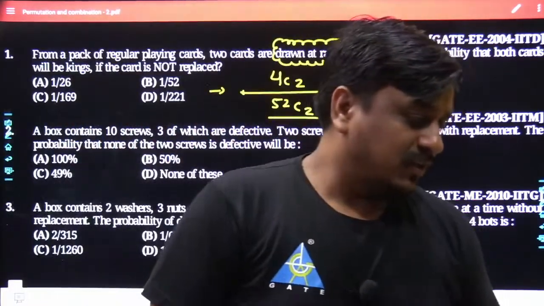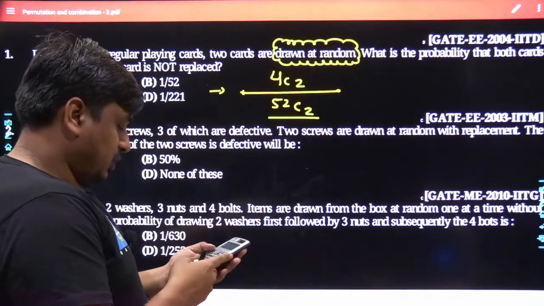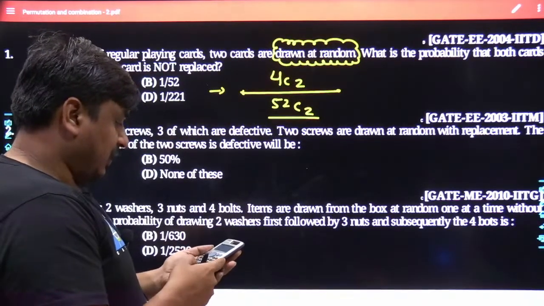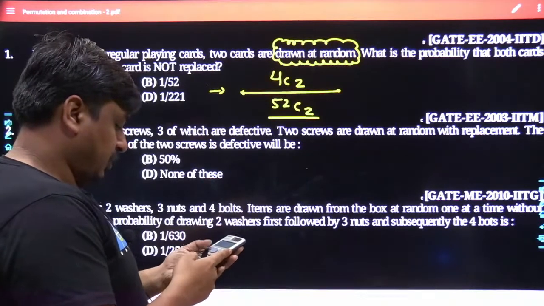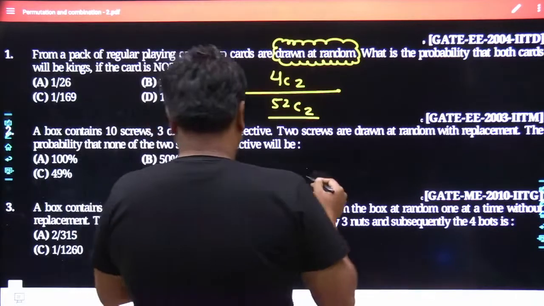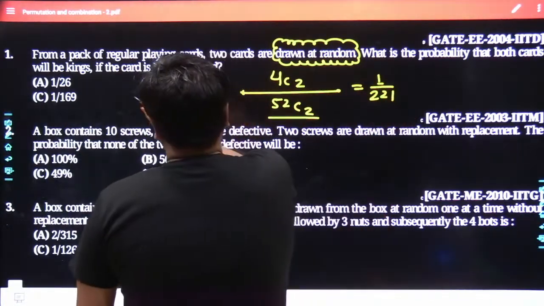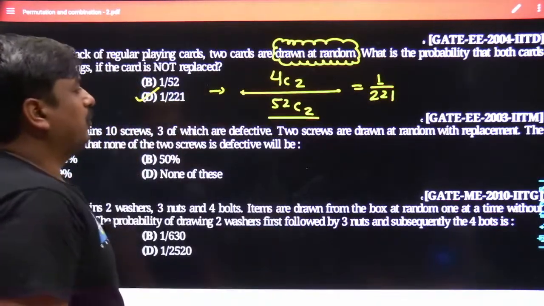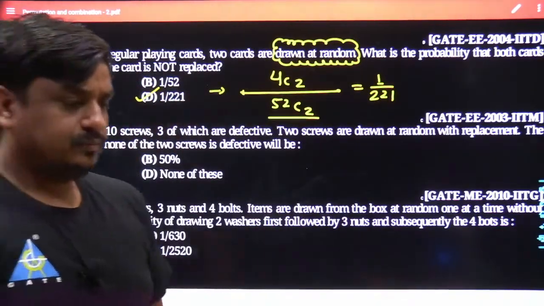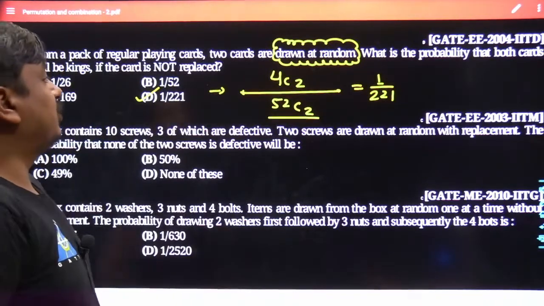So the result would be 4 C2. 4 C2 divided by 52 C2, and the result is going to be 1 divided by 221. The best answer is option D. Yes, the best answer is option D.